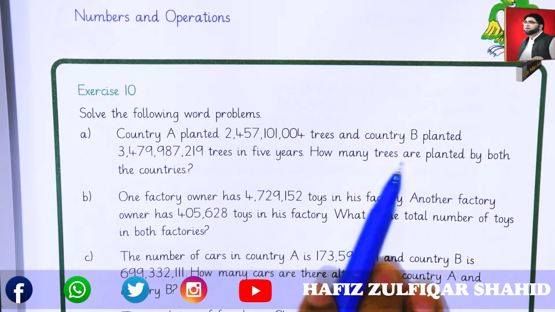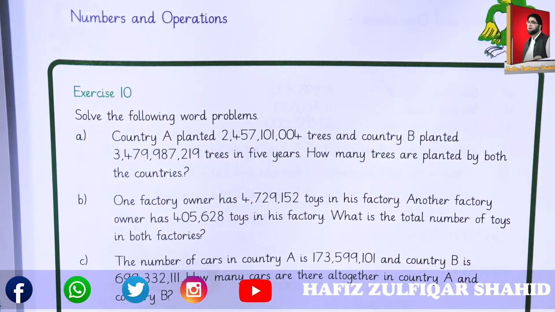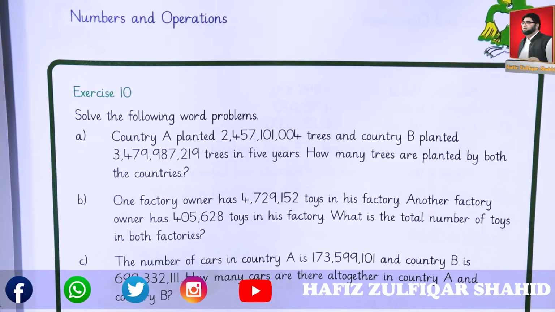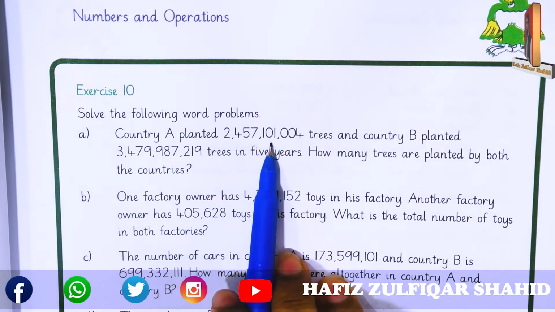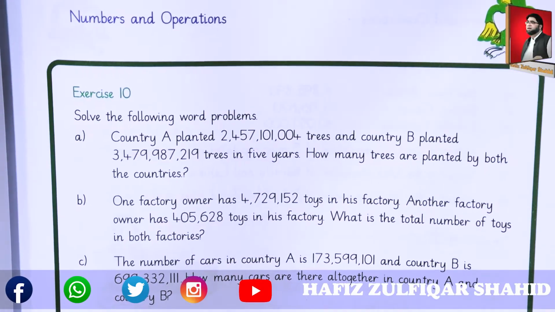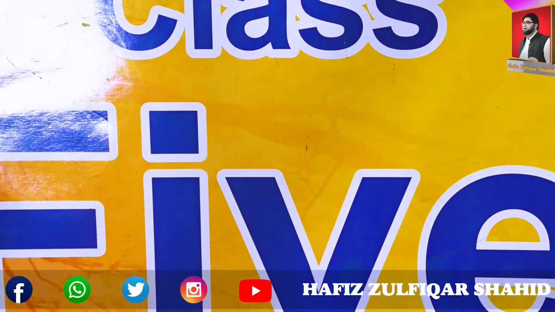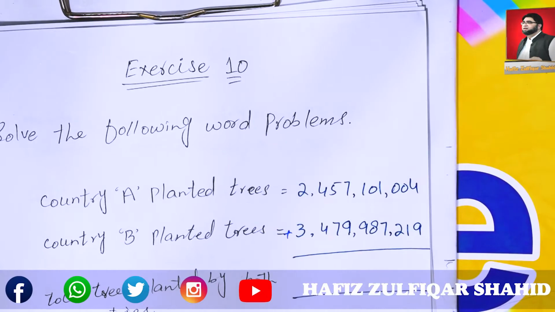How many trees are planted by both the countries? As we can understand by the statement of the question, if we add these two amounts, we will get the total number of trees which both the countries have planted. Let's solve this problem.